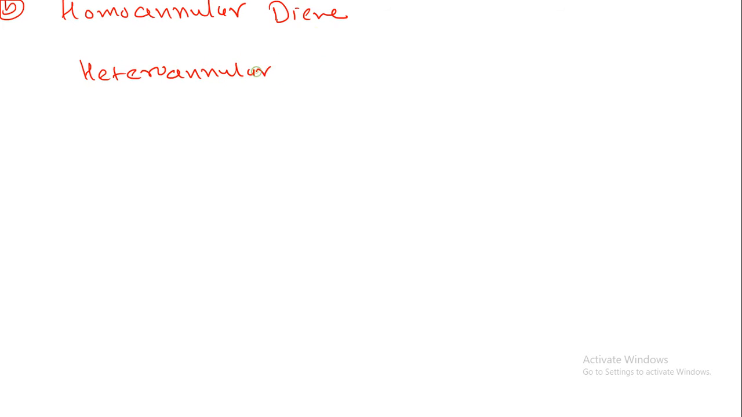Now let us understand two important terms. The first one is the homoannular diene system, and the second one is the heteroannular diene system.